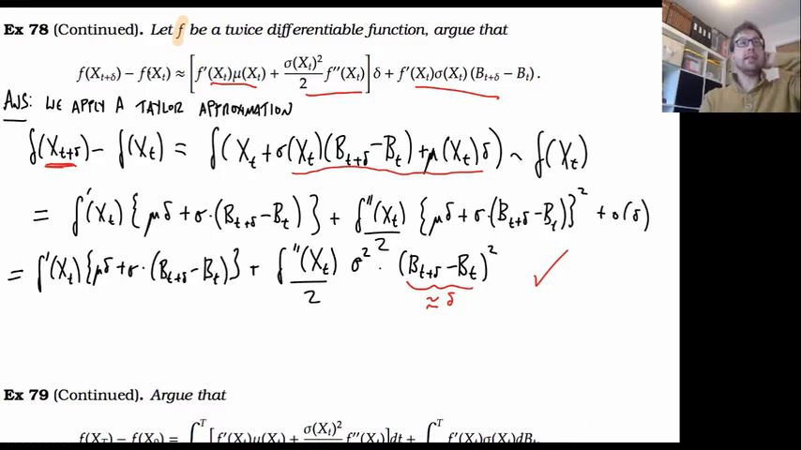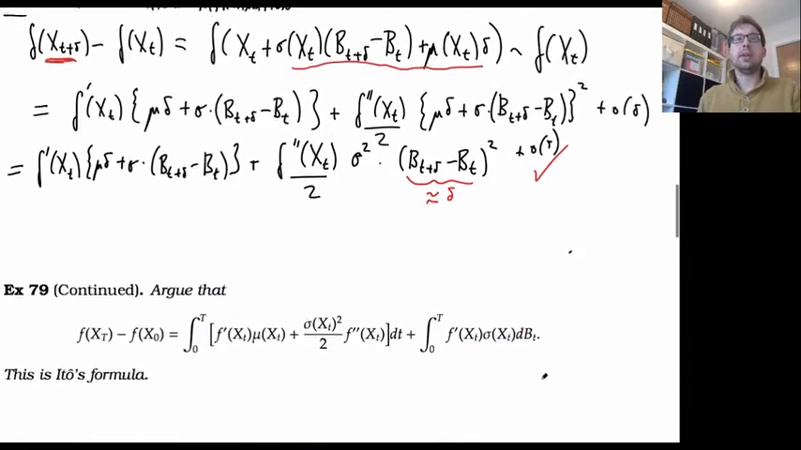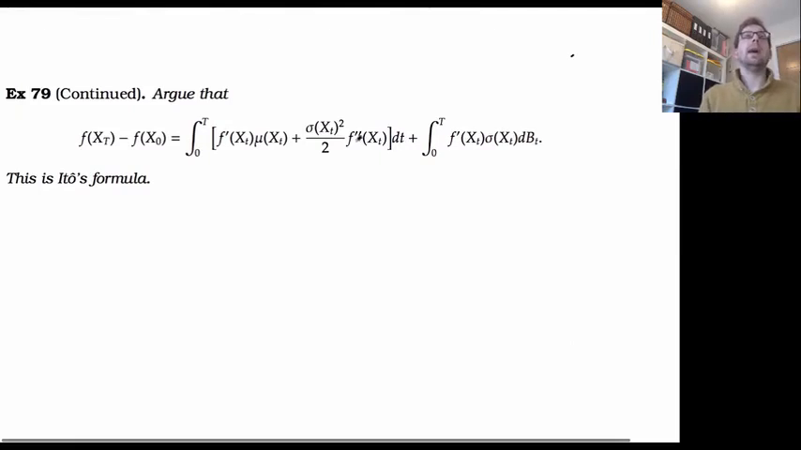So essentially this is equal to that plus stuff that is order little o of delta, so things that if I divided by delta would go to 0. Then the next and final part argues that f of x of t minus f of x of 0. So if I've got x of t that's satisfying that stochastic differential equation from before, then if I take f of that, it should satisfy this equation.